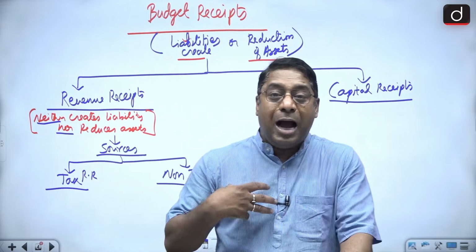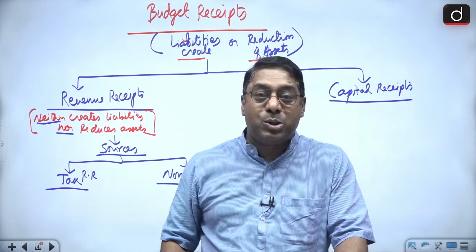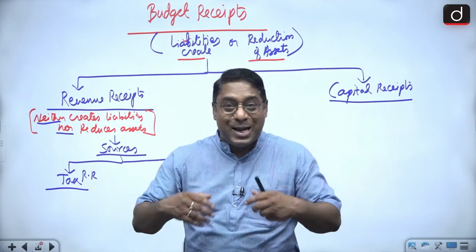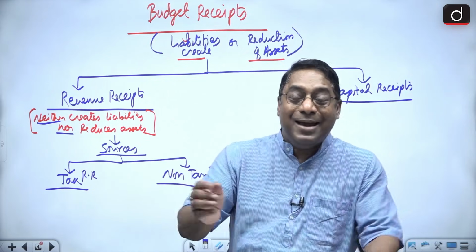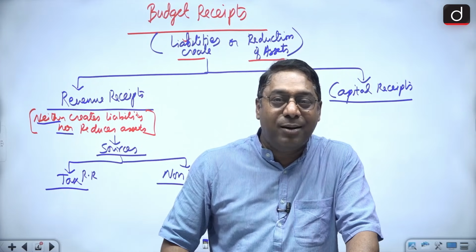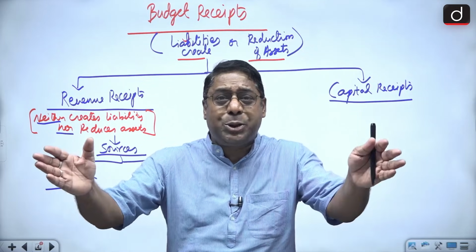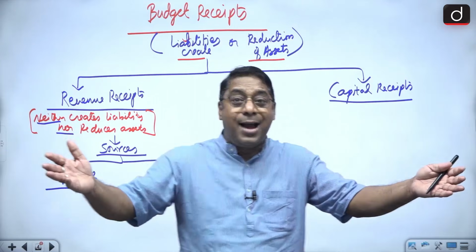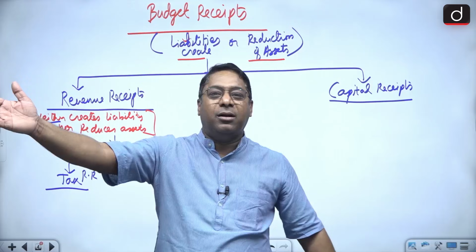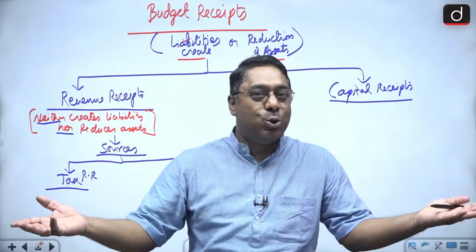Take for example, I am paying the government 1 crore rupees as income tax. Sorry, I am not paying it, I don't have that much income. It's just an estimation which I am saying. Suppose I pay 1 crore rupees as income tax to the government. Now, does the government have a liability? That, okay, Mr. Venkatesh, you have paid 1 crore as tax, come on, we are going to build a statue of Mr. Venkatesh in Mukherjee Nagar or somewhere in Delhi. No, there is no liability.